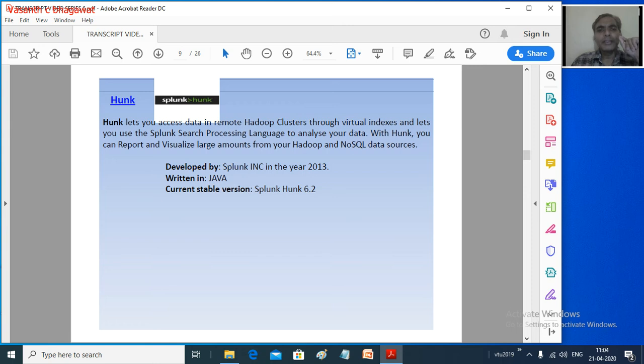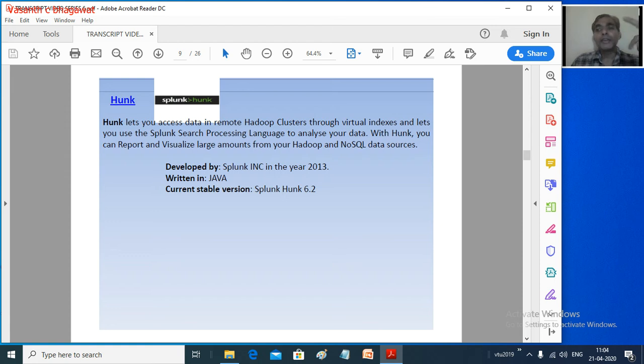Now using this Hunk, we can try to access the data remotely. The remote data access can be done with all these data storage technologies that you have seen, whether it is MongoDB, whether we're talking of Hadoop or the other things.